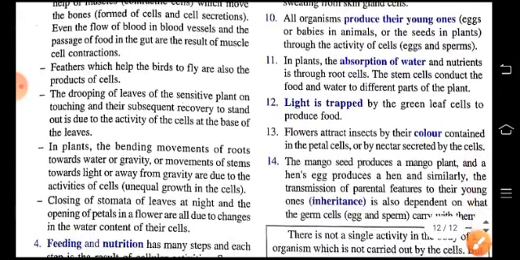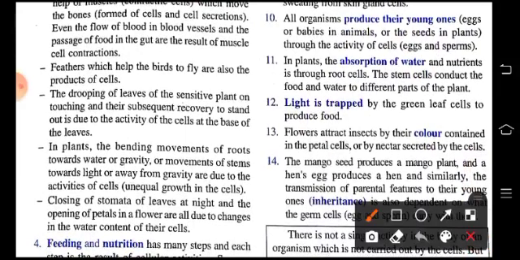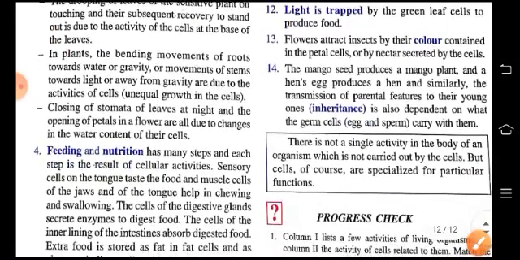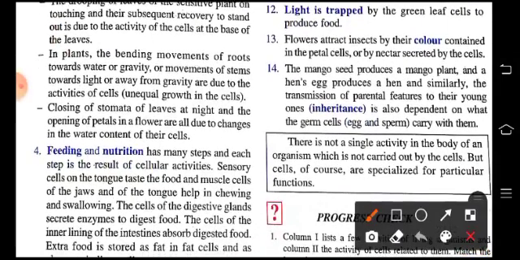The unfolding of leaves, drooping of leaves of the sensitive plant on touching and the subsequent recovery is due to the activity of the cell. The bending movements of roots towards water and gravity, the movement of stems towards light or away from gravity, are all activities of the cell. Feeding and nutrition also have many steps, and each step is the result of the cellular activities which are going on inside the body of an organism.